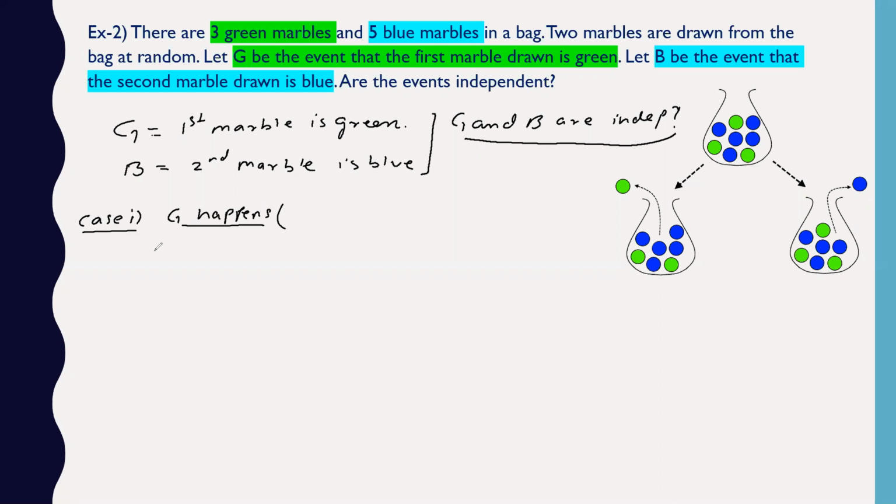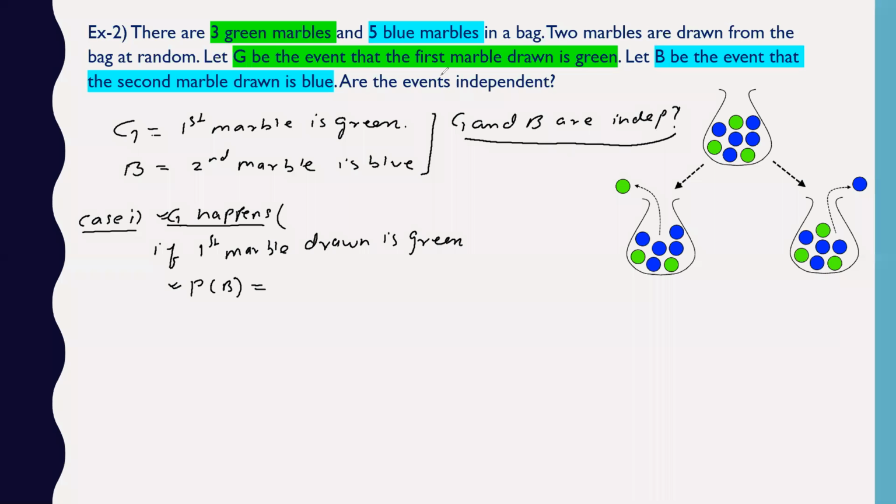So if the first marble we have drawn is green, then what is the effect on the probability of B? We have to look at the probability of B only, because we are discussing event G. So if the first marble drawn is green, then what is the probability of B?